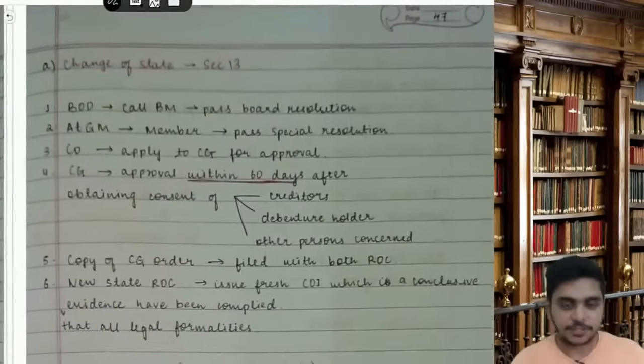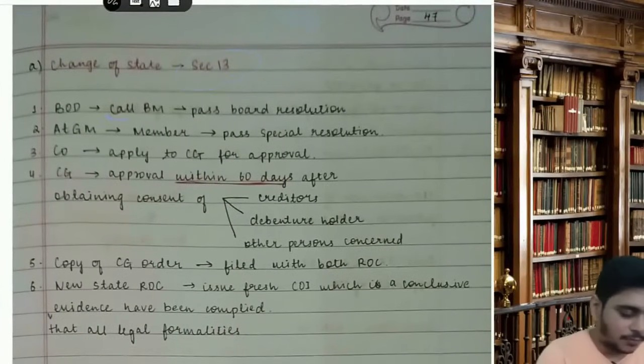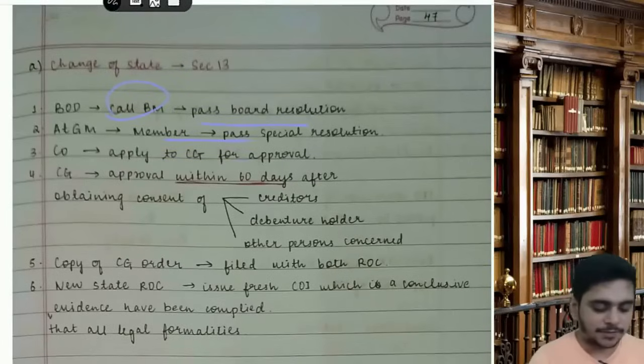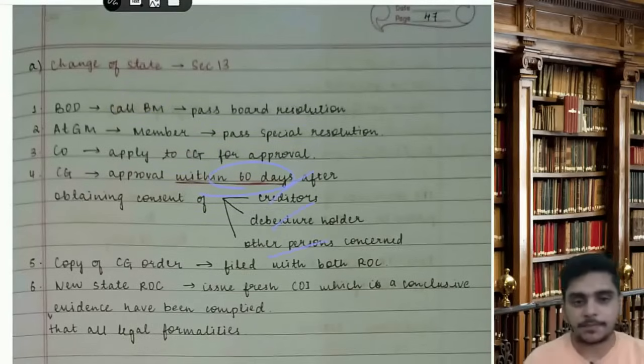Sir, 4 situations. First, section number again 13, alteration. So the board will call a board meeting and pass a board resolution. At the general meeting, members will pass SR. Company will apply to CG for its approval. So 3 steps, same answer. CG will give the approval within 60 days, after obtaining the consent of creditors, debenture holders and the persons concerned.